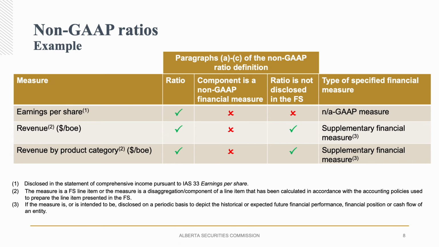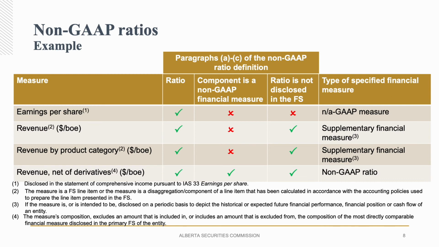Supplementary financial measures are subject to the disclosure requirements in Section 11, and these disclosure requirements are limited to 1, labeling, and 2, composition. For most oil and gas issuers, in looking at a typical MD&A, you have already provided the disclosure necessary. The title of the measure, revenue dollar per BOE, is generally self-explanatory. Also, many of you have already provided a description of what BOE per day is and how it is calculated. Beyond this, we wouldn't really see the need for any other disclosure under Section 11.